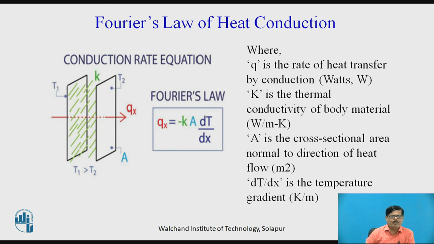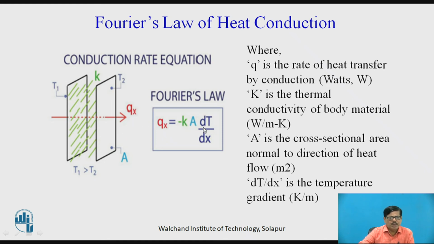Now coming to the basic law of conduction, which is called Fourier law of conduction. Fourier has stated this law for one-dimensional heat conduction. Consider a plane wall which is made up of thermal conductivity K and having temperature gradient dT and thickness dx. So the heat flow rate in x direction is directly proportional to the area.